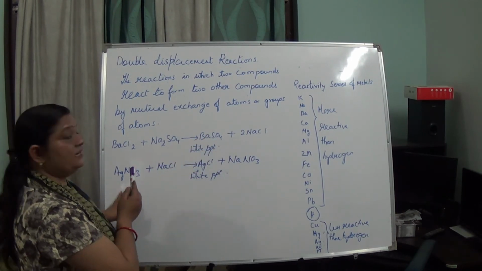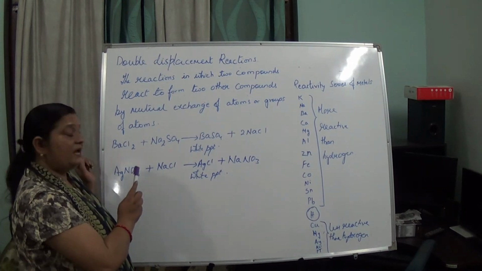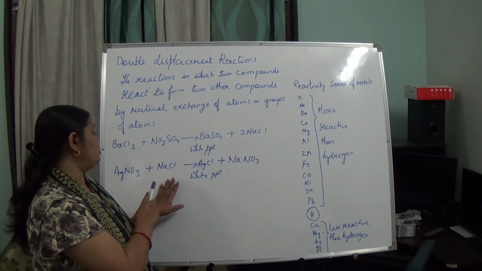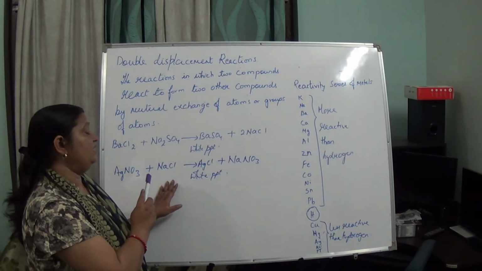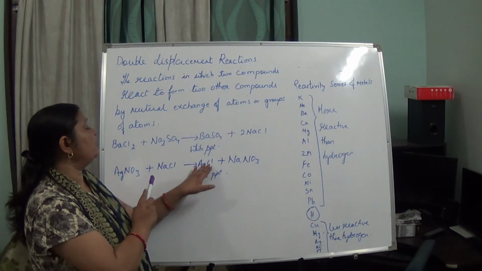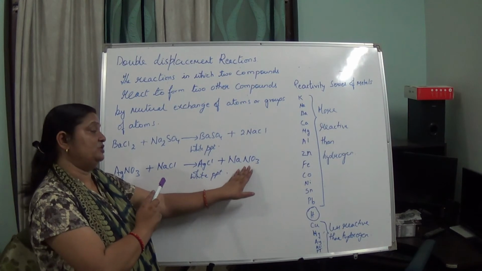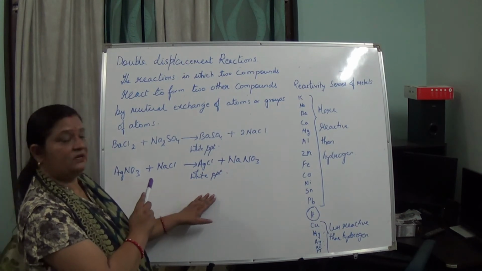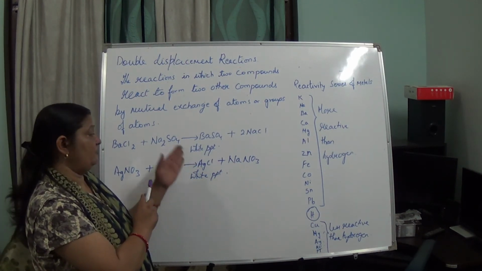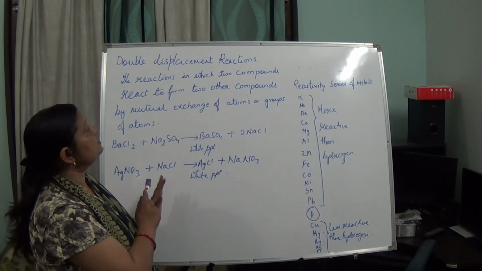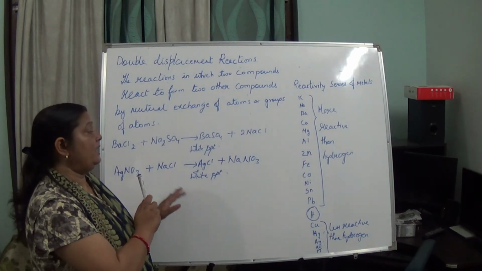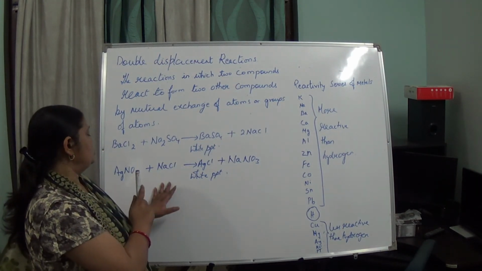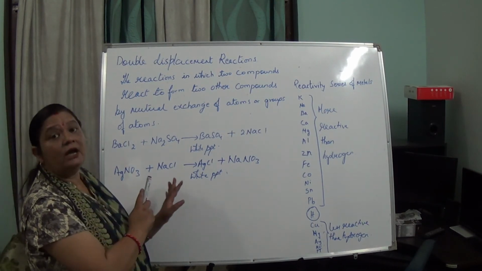Next reaction example I have taken is silver nitrate plus sodium chloride. Here also, as soon as we mix NaCl, or sodium chloride, in AgNO3 solution, we get a white precipitate of silver chloride, and NaNO3 is formed. It means sodium nitrate has been formed. So in this double displacement reaction, there is a clear indication, the precipitate. So these reactions are also known as precipitation reactions, and there is an exchange in their components, so it is also known as partner exchange reactions.